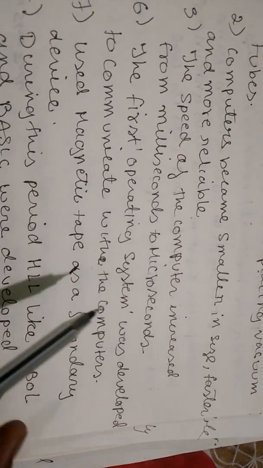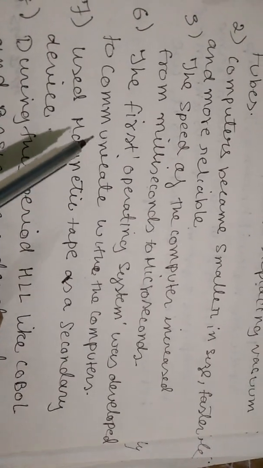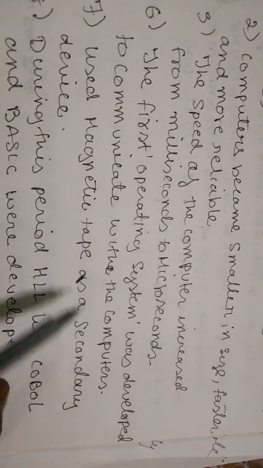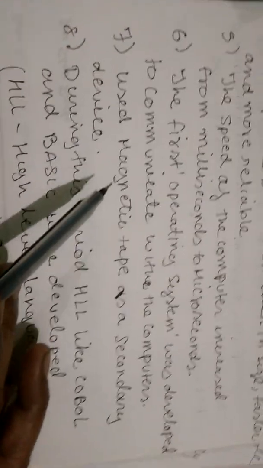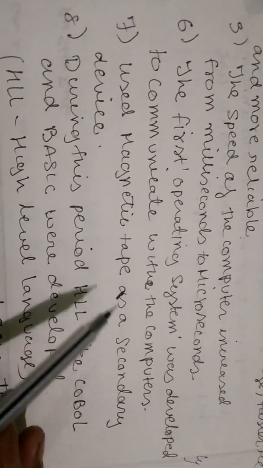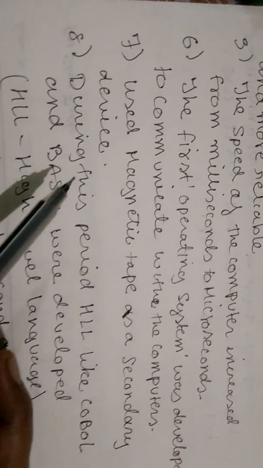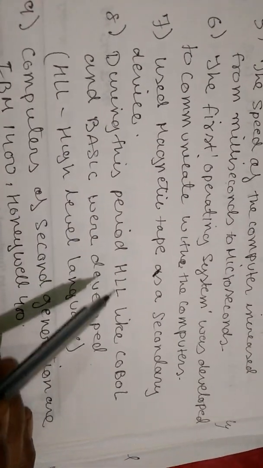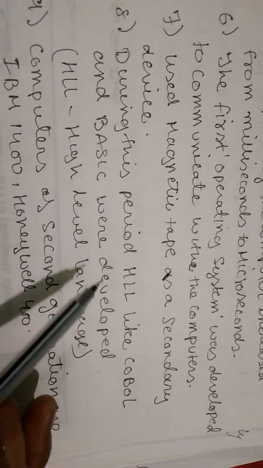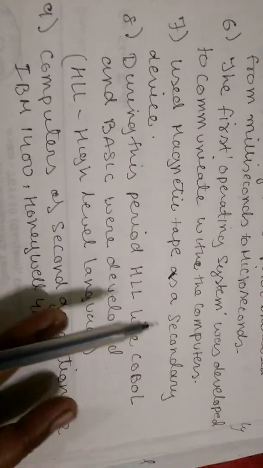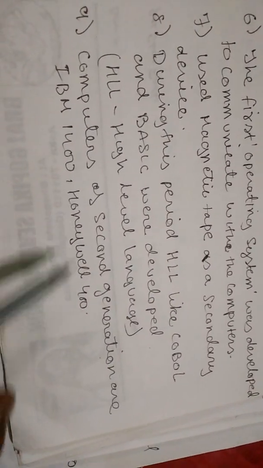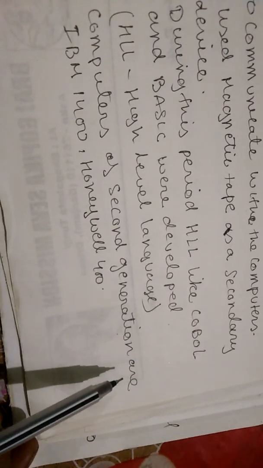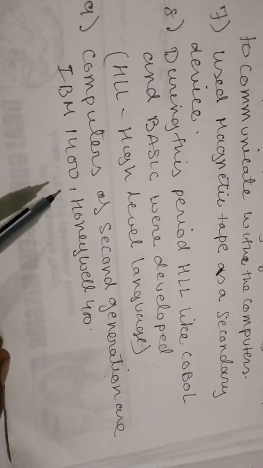The first operating system was developed to communicate with the computers. They used magnetic tape as a storage device. During this period, high-level languages like COBOL and BASIC were developed. Next, computers of second generation are IBM 1400 and Honeywell 400.